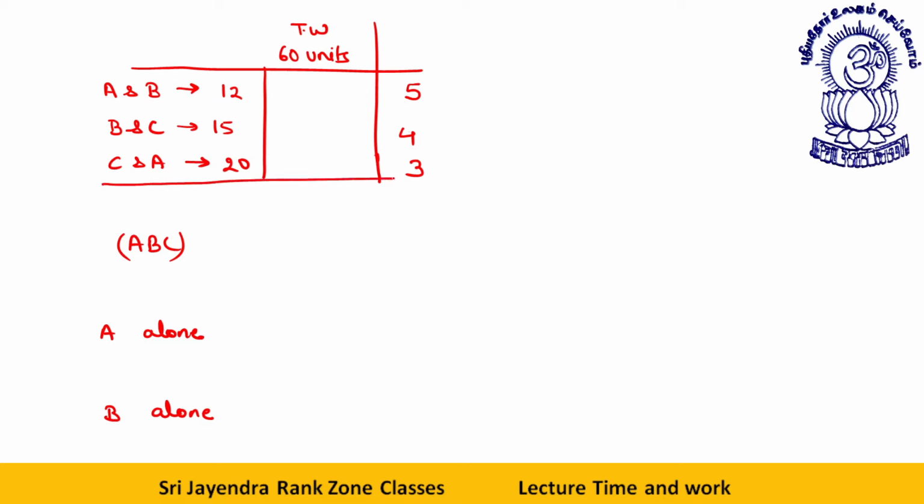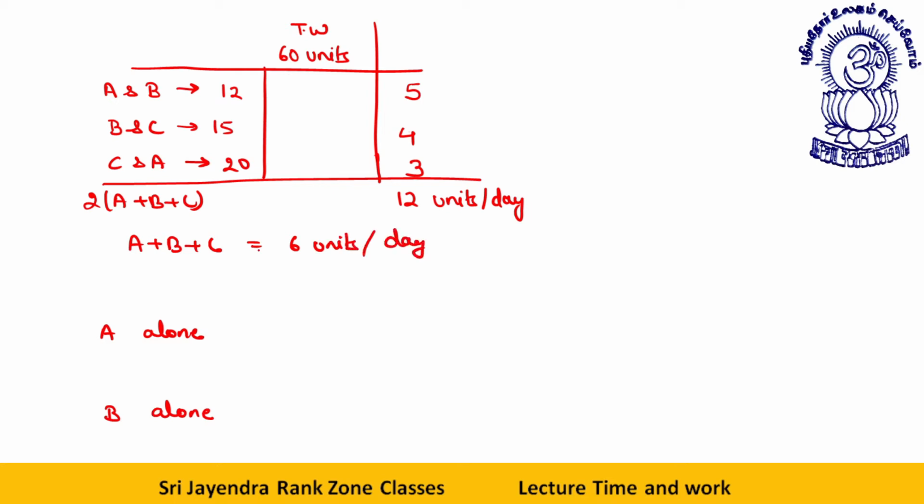Now, if I say there are two A's, two B's, two C's, that is if A, B, and C do double shift work, then the total units is 12 units per day. So A plus B plus C is how many units per day? 6 units per day.